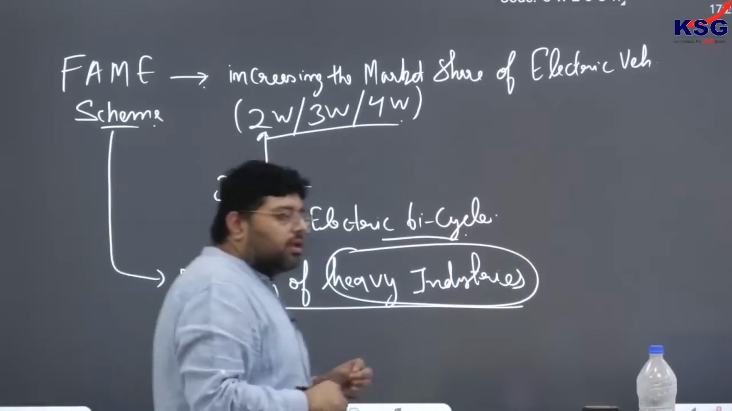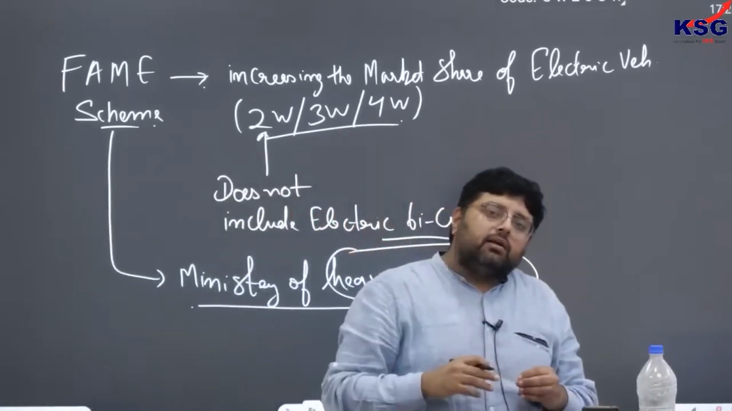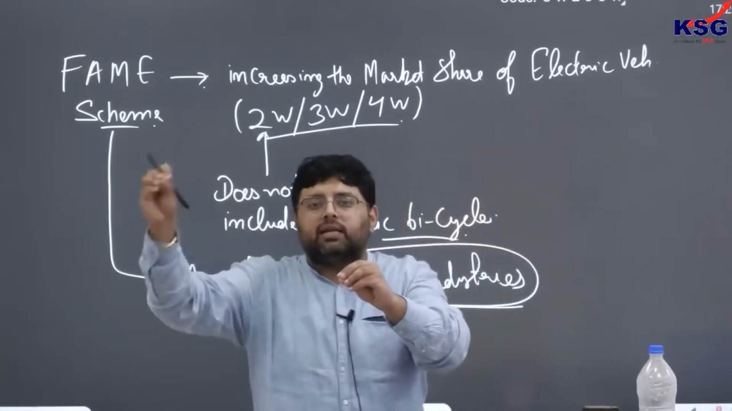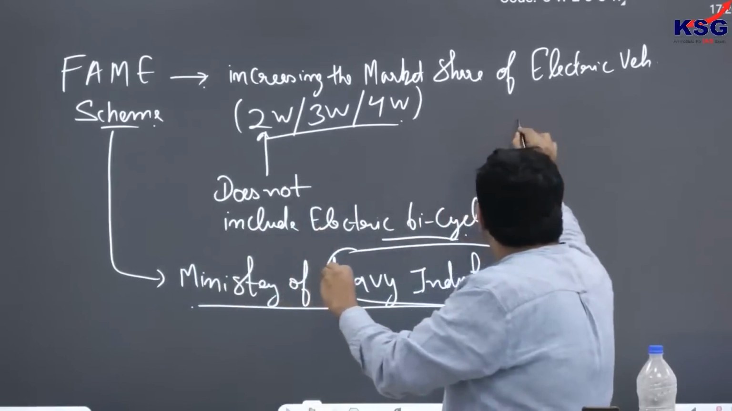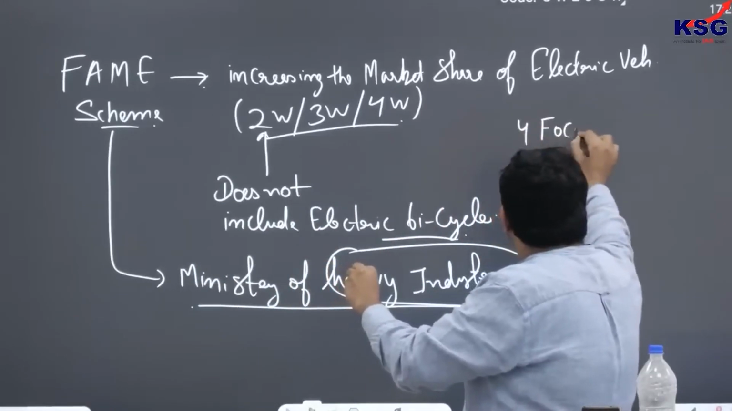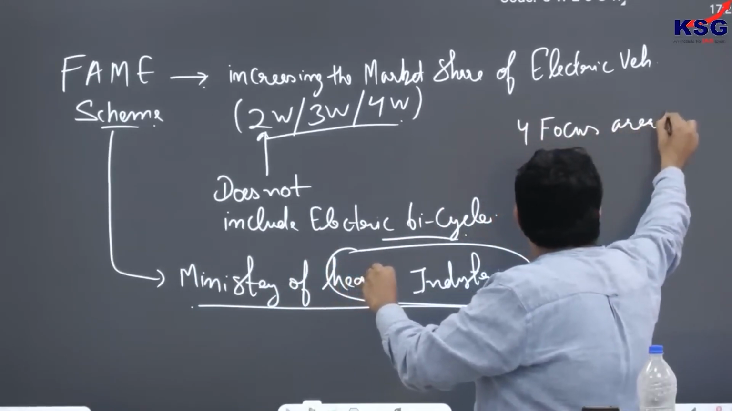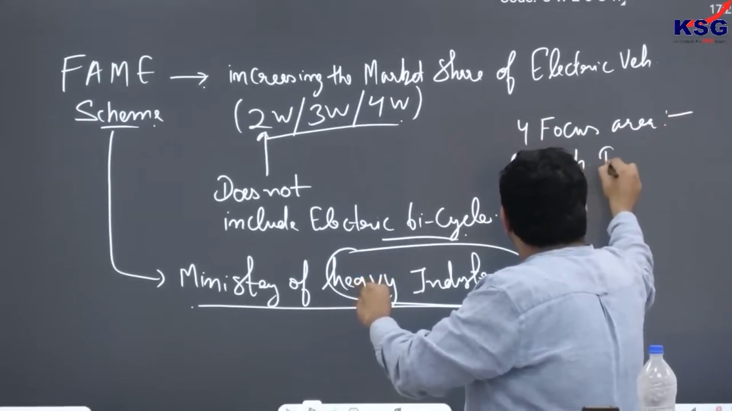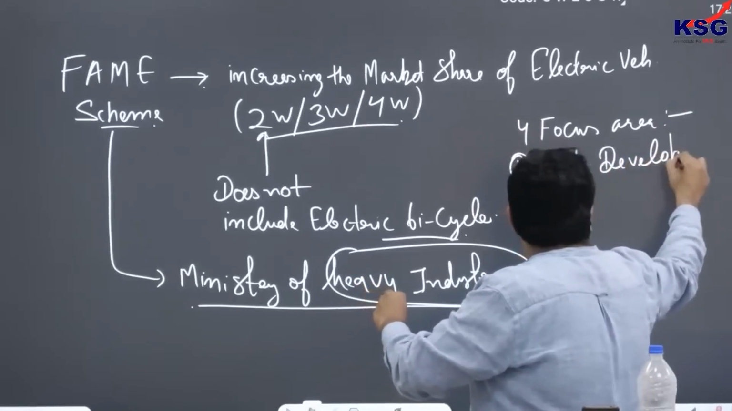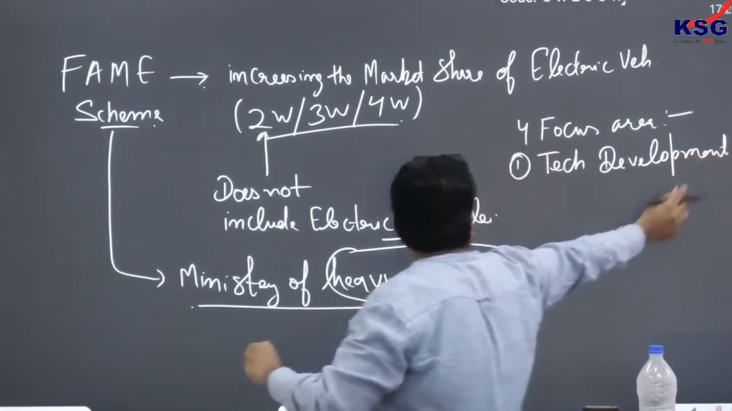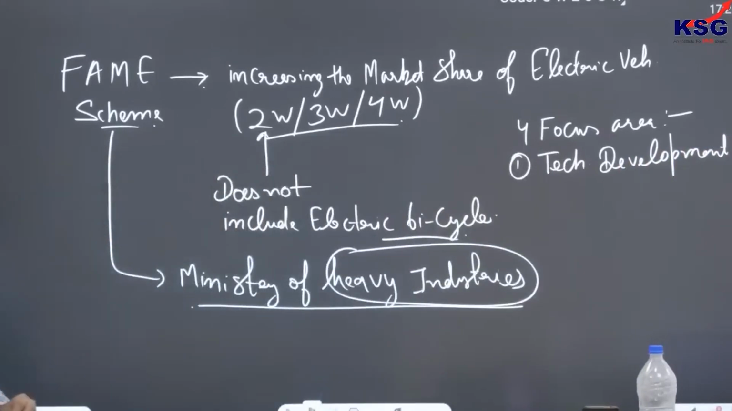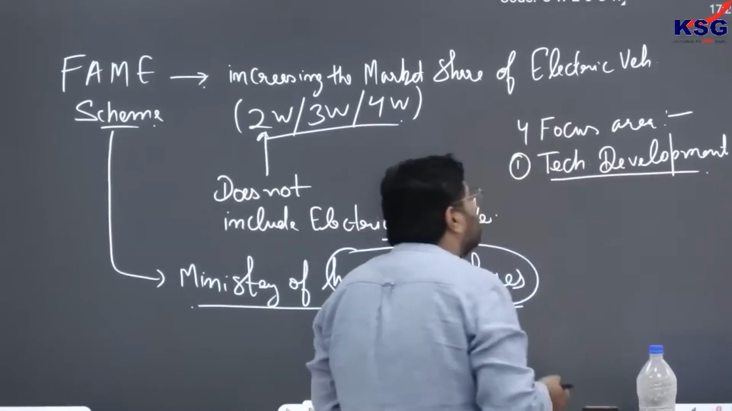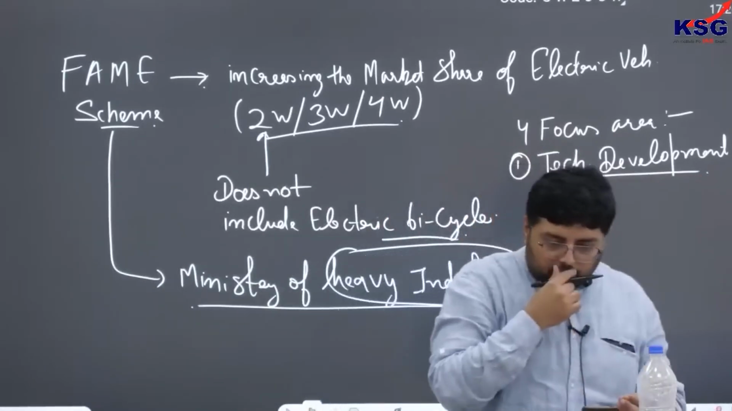Now in this scheme, there are four focus areas. Number one is technology development, that is, technology development with respect to electric vehicles. So when I am saying technology development, we are talking about technology development of what? That is with respect to electric vehicles. Number one.